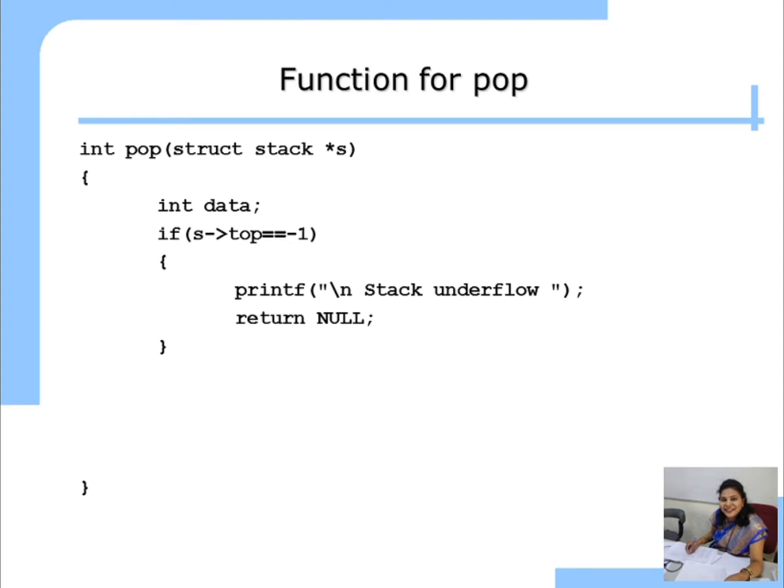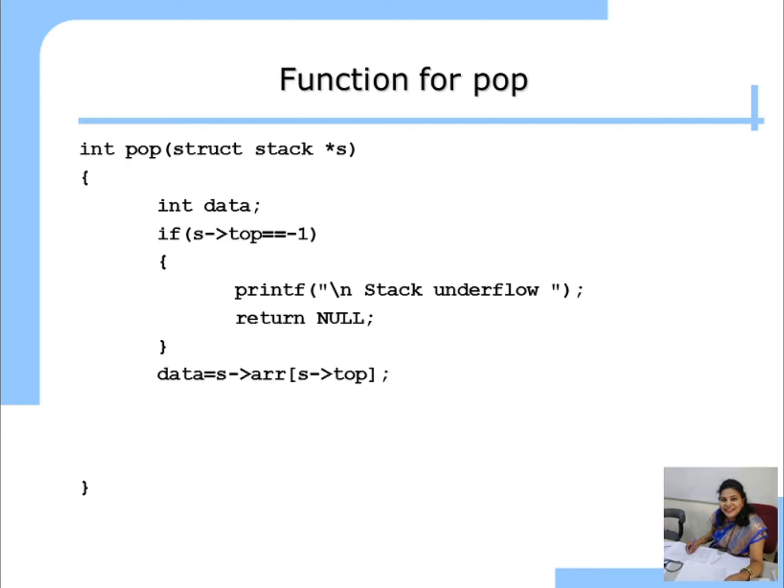Now I declare one variable, data, whose data type is integer. Data is a variable in which we are going to store the item which is going to be deleted. So which number is going to be deleted from the stack? The element present at the top position is going to be deleted. So A of top is going to be deleted. First we store the value of A of top into data. So we write here data is equal to A of top.